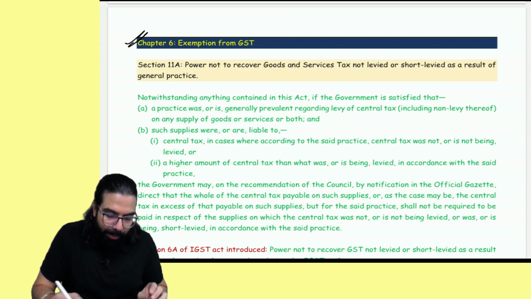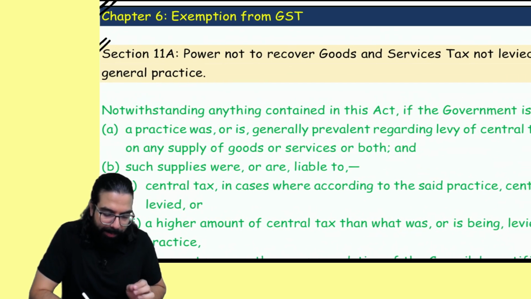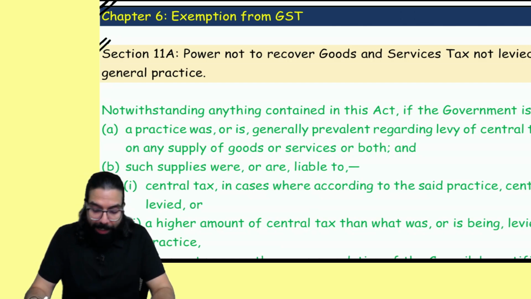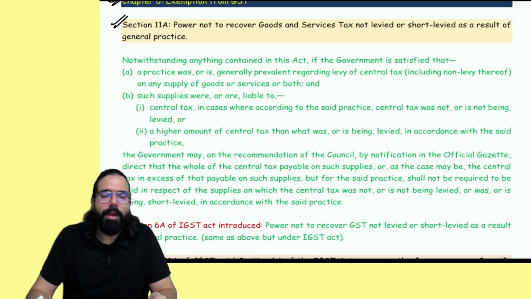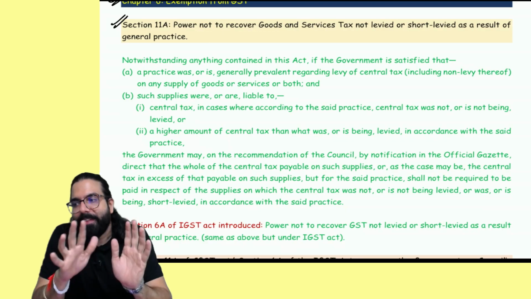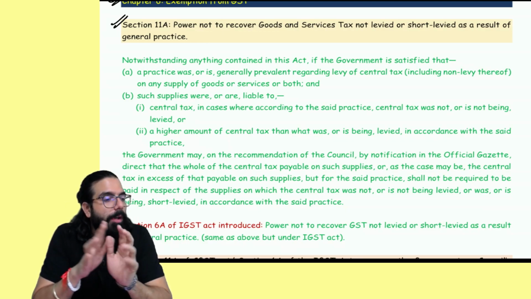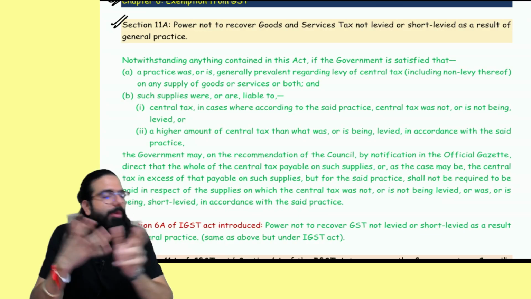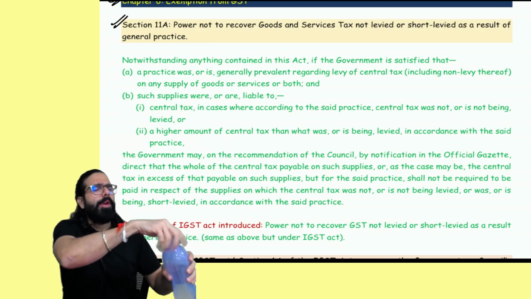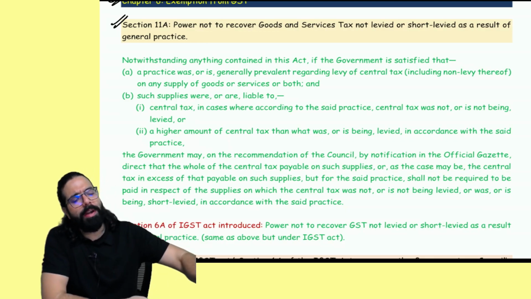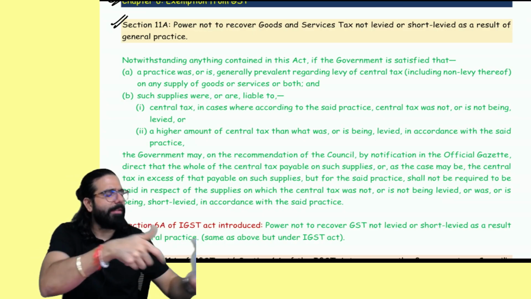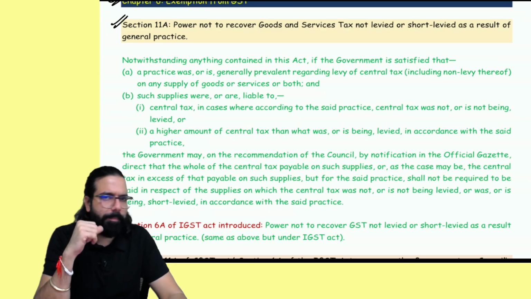Now, in the exemption chapter, there is a small section number 11A which has been inserted. Sir, what is section number 11A telling? See, for example, GST is a new law. Because it's a new law, there was some ambiguity regarding charging of tax. For example, one particular industry did the classification and started charging GST at the rate of 5%.